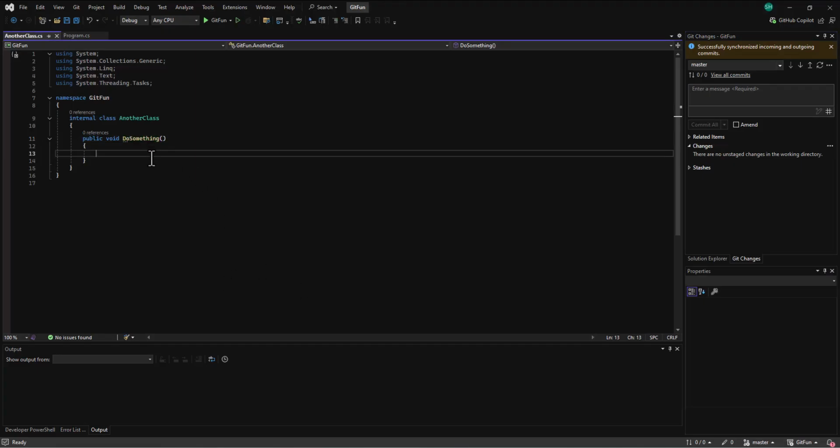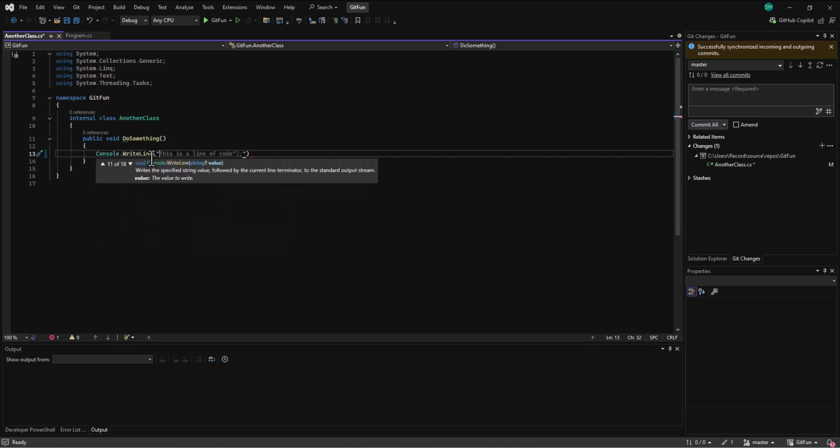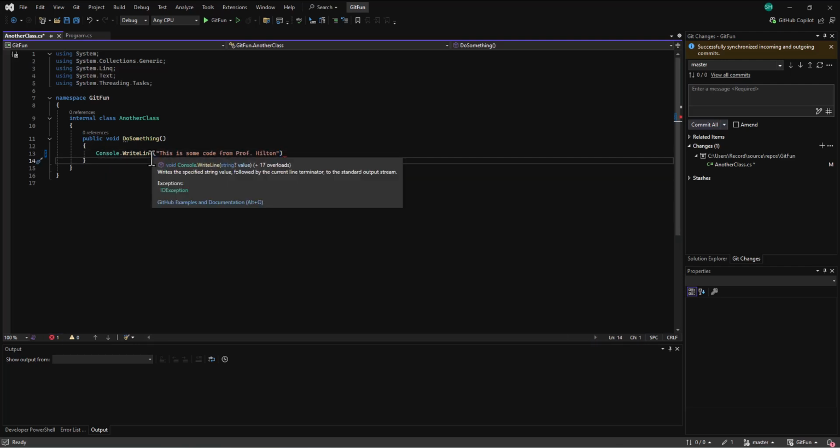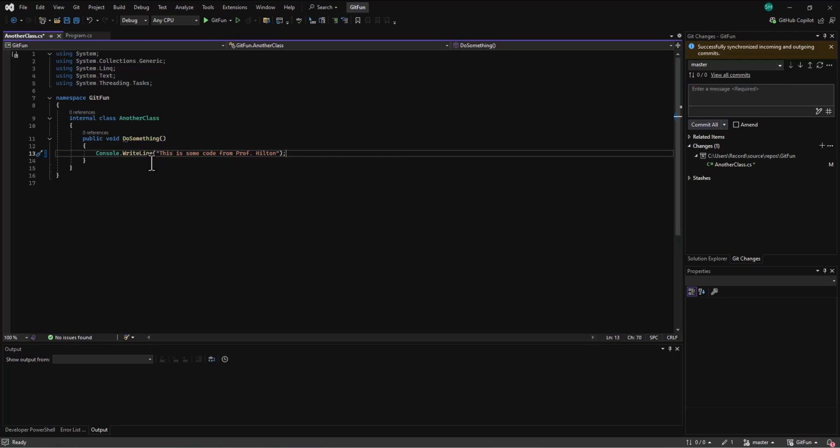And so I'm going to say console.writeLine. This is some code from Prof. Hilton. Okay, so I thought everything was fine. Okay, and so I saved this. I didn't know he was working on it at the same time. We've both made a change to this file.